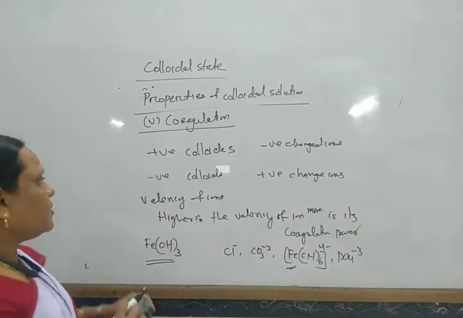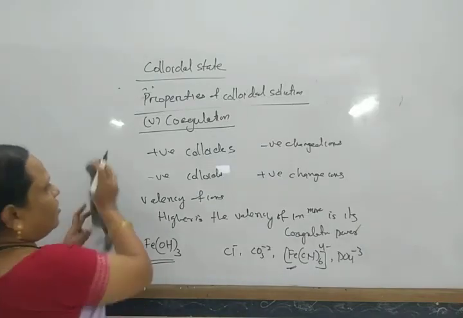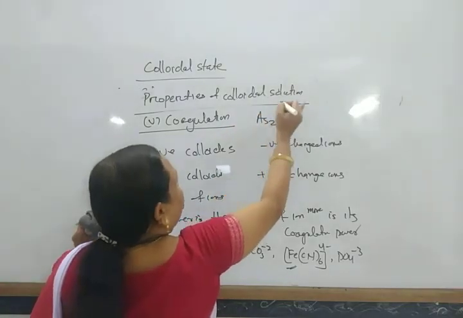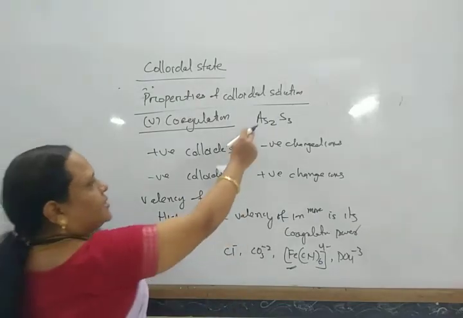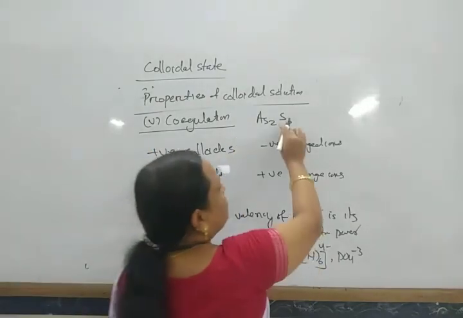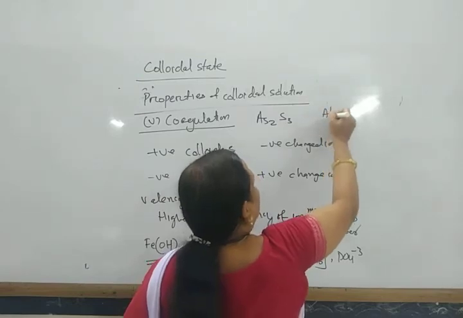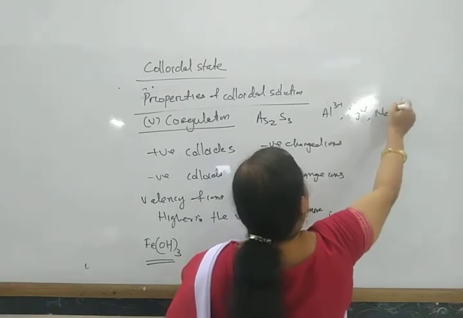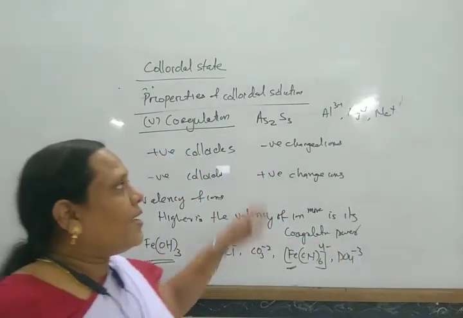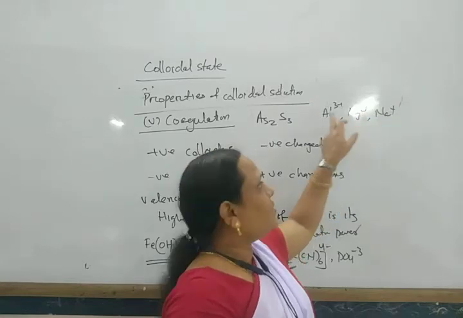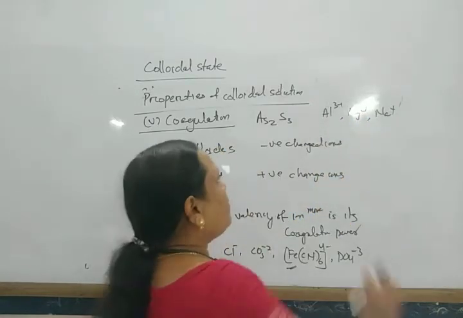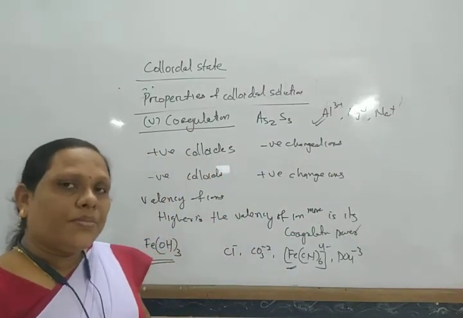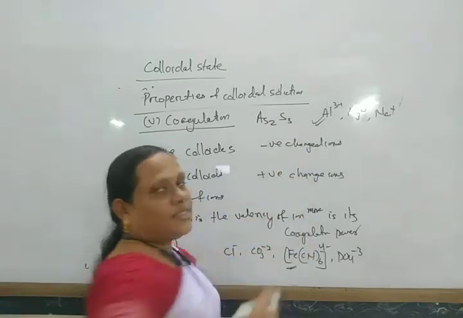Similarly, if we consider arsenic sulfide, As2S3, this is a negatively charged colloid. Suppose the ions given are Al3 plus, Mg2 plus, and Na plus. It is actually coagulated by all of these, but more easily coagulated by the Al3 plus ion, the aluminium ion, because its valency is more.